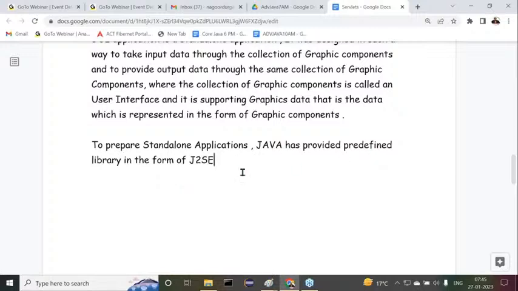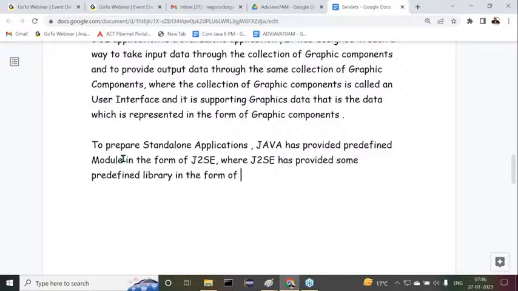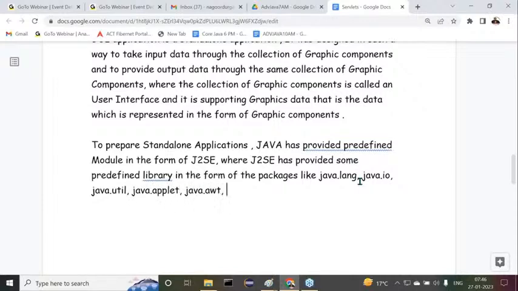Observe carefully. Java has provided a predefined library in the form of J2SE, where J2SE provided some predefined library in the form of Java packages like java.lang, java.io, java.util, and for the sake of the GUI, java.applet, java.awt, and javax.swing, and so on.